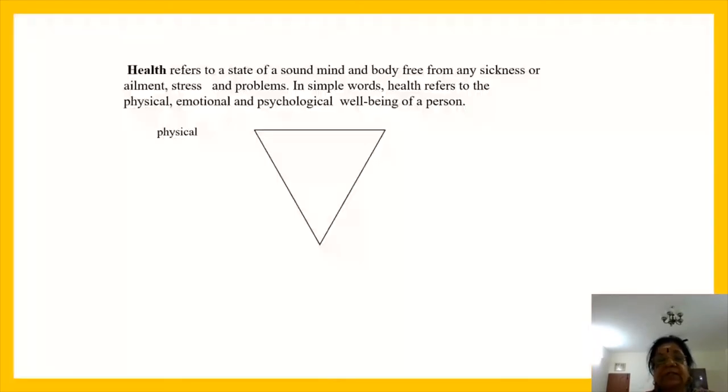Now next one, see this inverted triangle. It is said health refers to a state of sound mind and body, free from any sickness or ailment, stress and problems. Ailment means suffering.